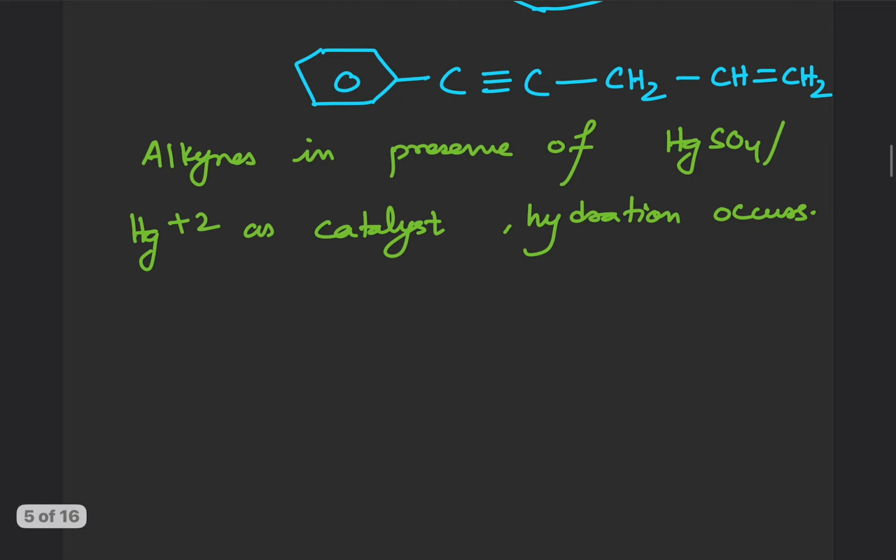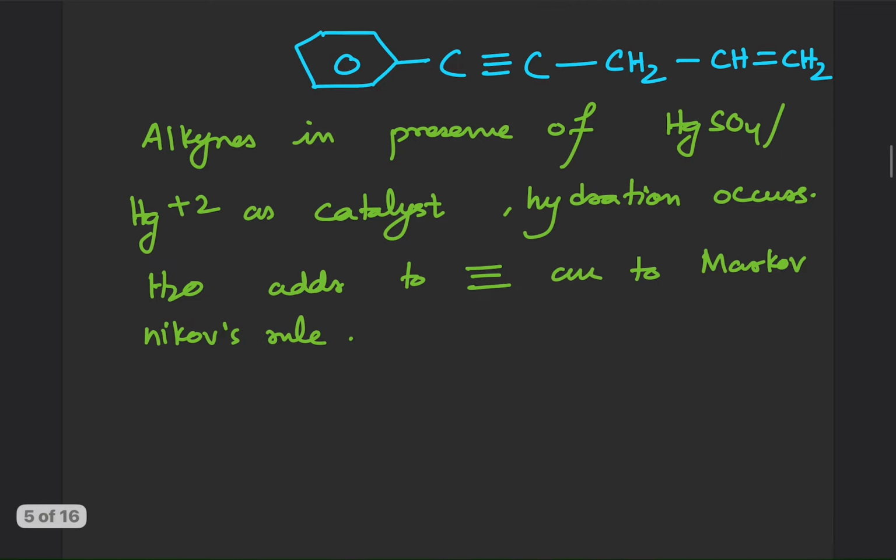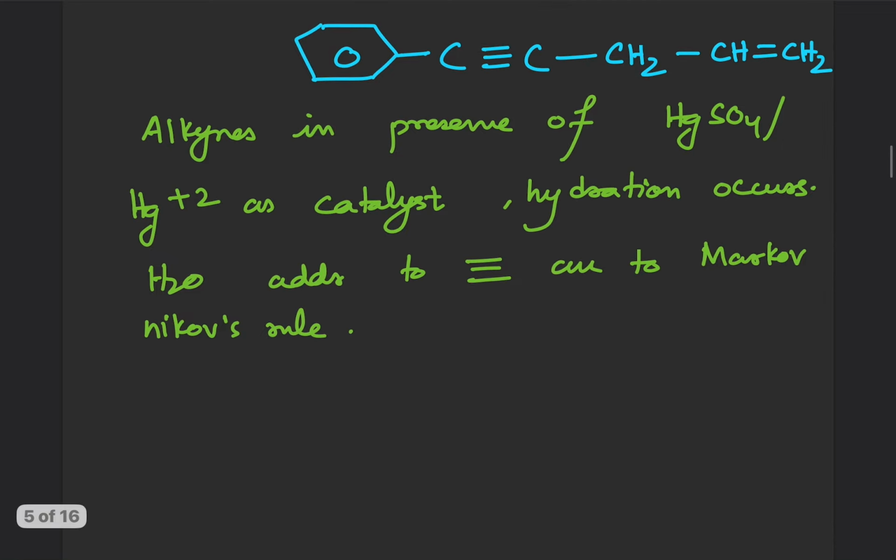Okay, so H2O adds to the triple bond according to Markovnikov's rule. Okay, important. I hope everyone knows what is Markovnikov rule. So I will give you the statement, that is negative part of reagent goes to carbon atom of multiple bond which carries lesser number of hydrogen atoms.